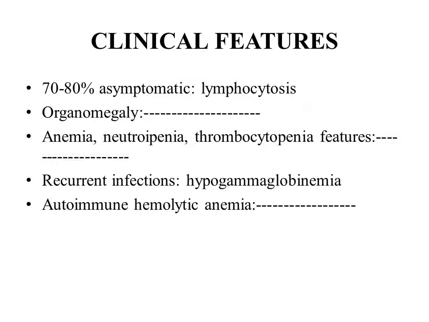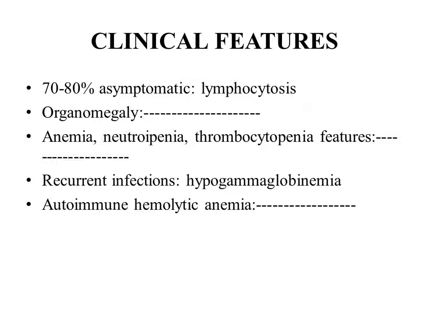Now, clinical features. This may be an accidental finding. If any patient comes to you with non-specific symptoms, you ask for CBC, and in CBC we get a report of absolute lymphocytosis, and then we can suspect patient may be suffering from CLL. 70 to 80% of the patients may be asymptomatic, may be just living a normal life, diagnosed only through laboratory. This may be only lab diagnosis. In CBC we find absolute lymphocytosis.